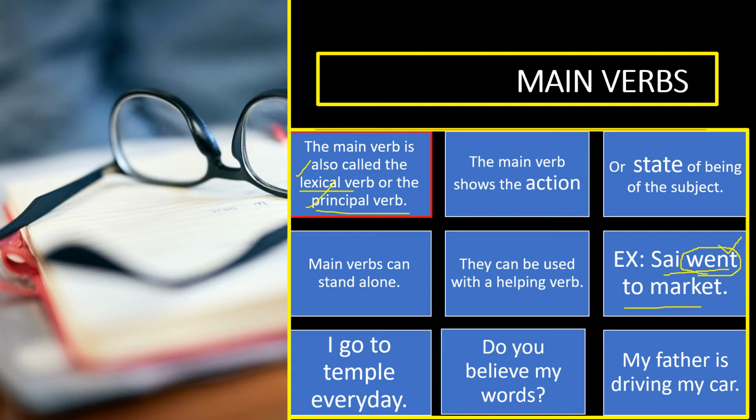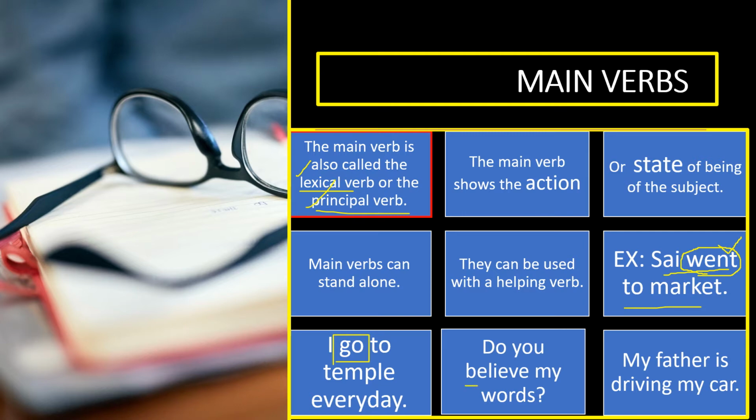Here also, I go to temple every day. Here also, go is the main verb. It shows action, not state, because going to temple is a physical activity. So, go is an action verb or the main verb. Next one, do you believe my words?